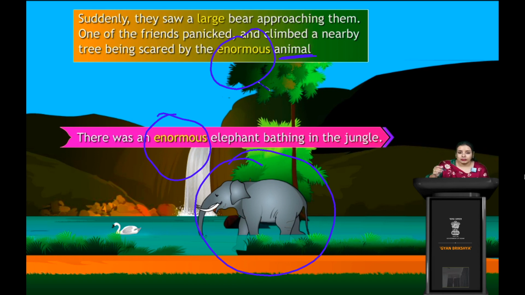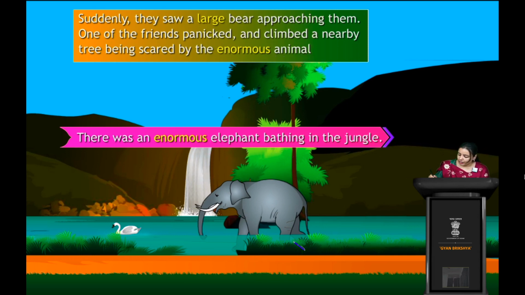What's the meaning of enormous? It's giant or gigantic. So here we know the elephant is a very giant animal, right? Very big. Previously we also saw a bear, right? That bear was also very big, gigantic. That's the reason we have used the word enormous, right?